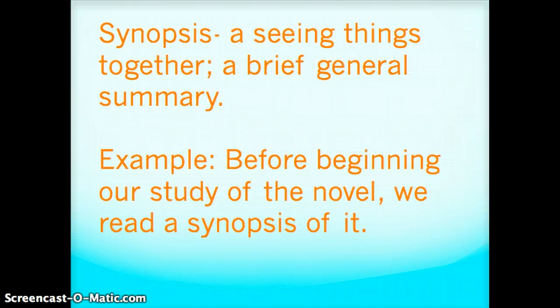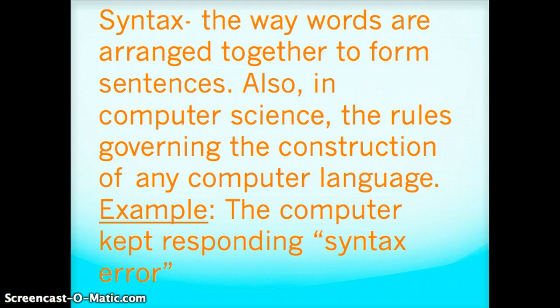Synopsis, seeing things together. A brief general summary. Before beginning our study of the novel, we read a synopsis of it. Syntax, the way words are arranged together to form sentences. Also, in computer science, the rules governing the construction of any computer language. The computer kept responding, syntax error.